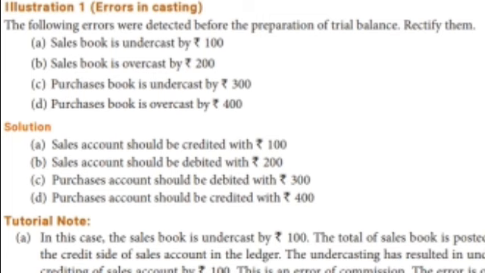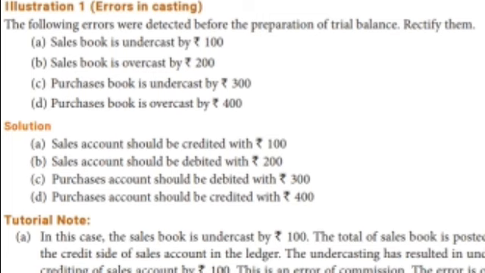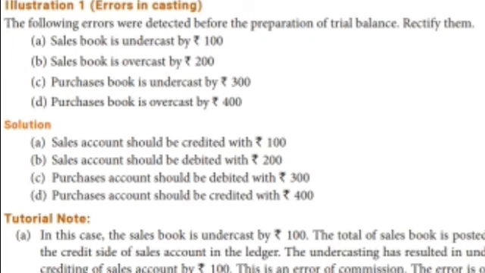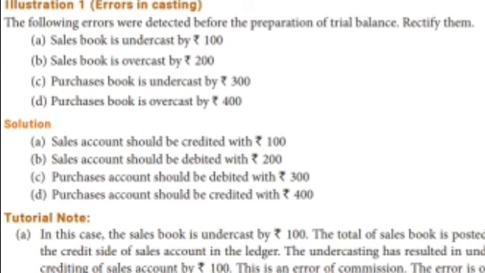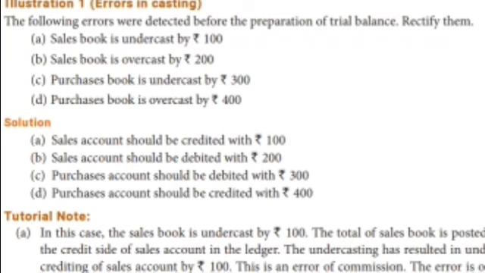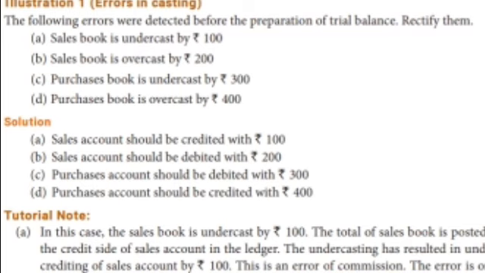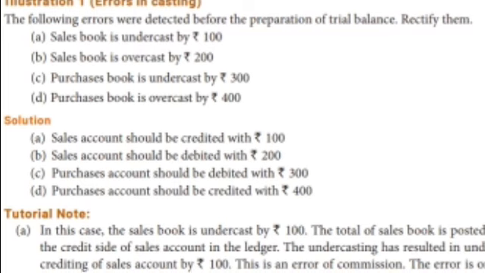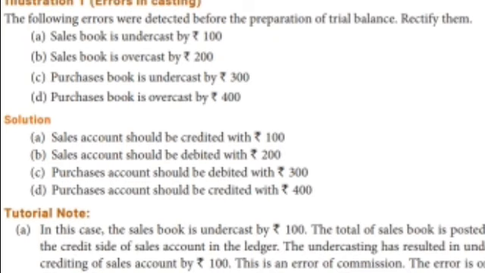Already I told you undercast means the entry comes on the same side. So for the sales book, where do I have to write it? In the sales account. The sales account shows a credit balance, isn't it? So we have to write it on the credit side. So the sales account should be credited with 100.